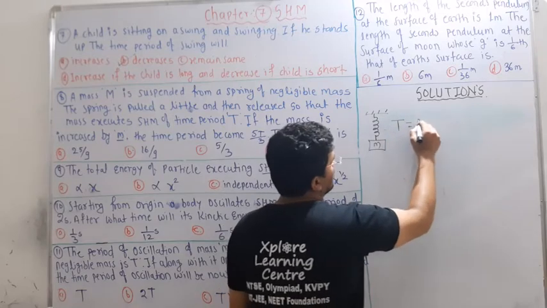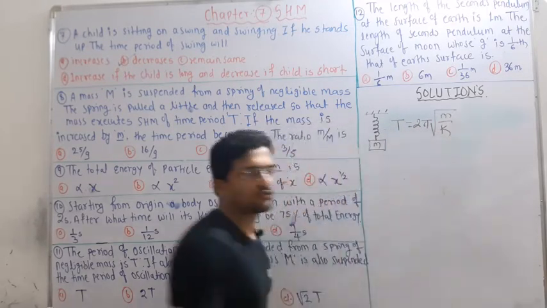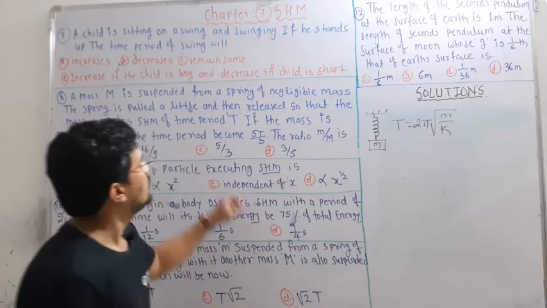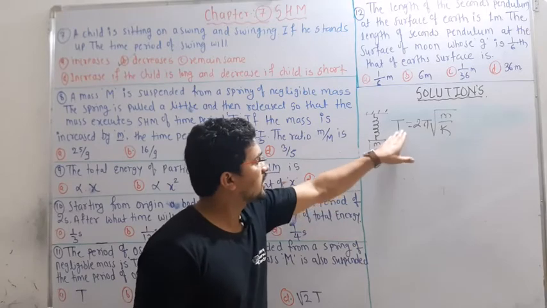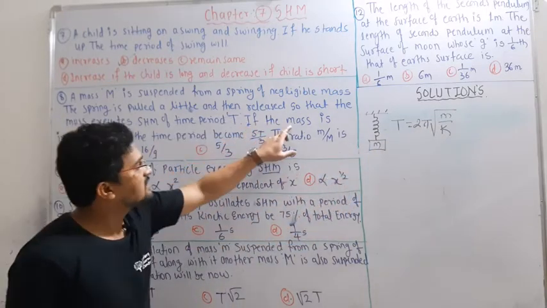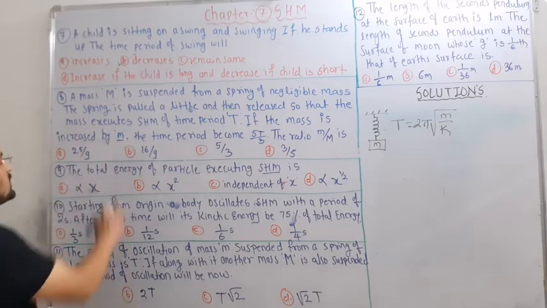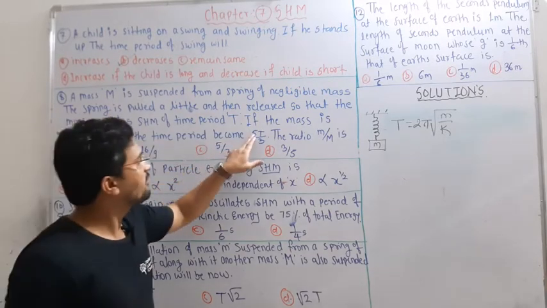So here time period is equal to 2 pi under root of m by k. This is equation 1. Now if it is pulled and released, the time period is this much. If the mass is increased by capital M, the time period becomes 5T by 3.